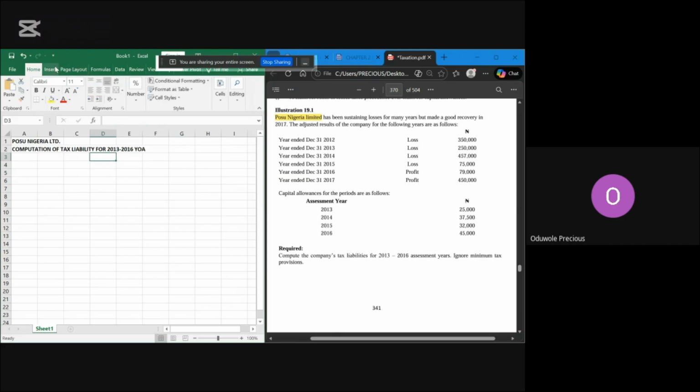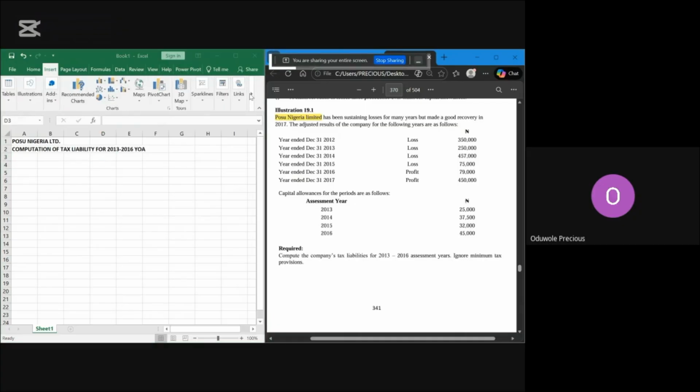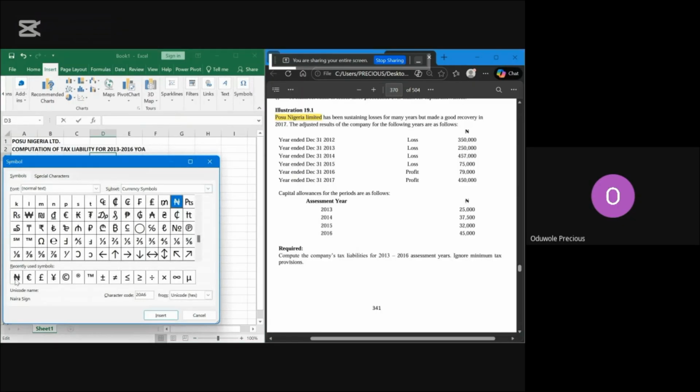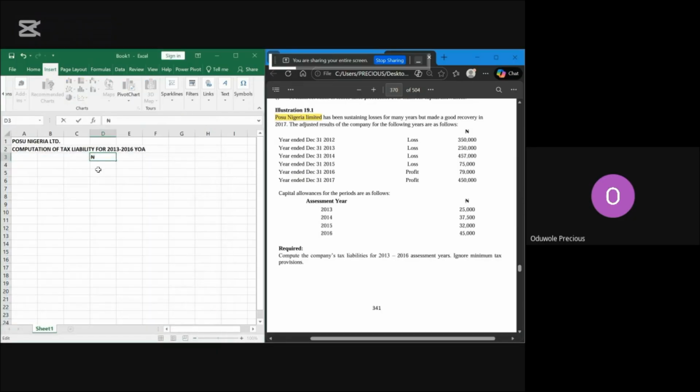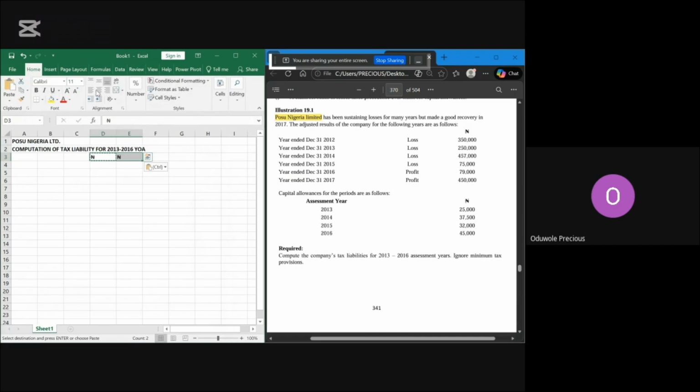So let me go to my insert tab. So I'll put the currency. So we are in Nigeria, I'm using Naira. And please be careful of the question, what's it called, that you answer, so that you're not going to be answering a Ghana question. It is Nigeria, don't forget it's ATS we are doing. There are some questions there that belong to Ghana. Okay, so we have our Naira sign. Please, all these things are important and they have their marks.